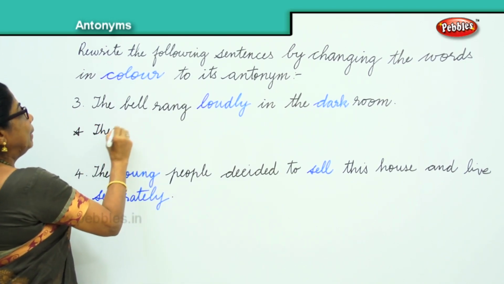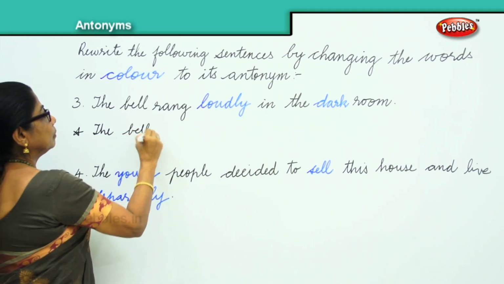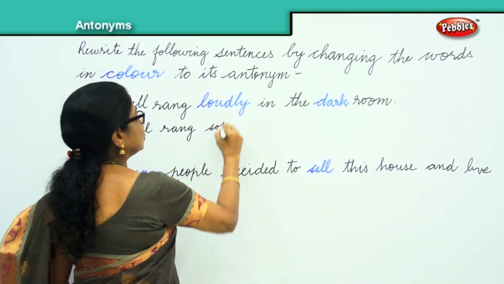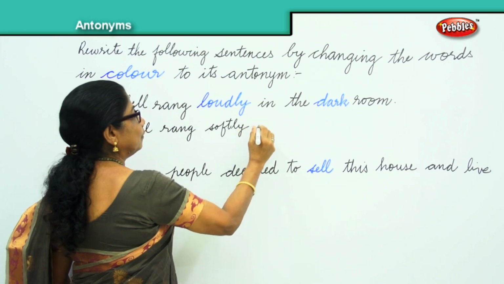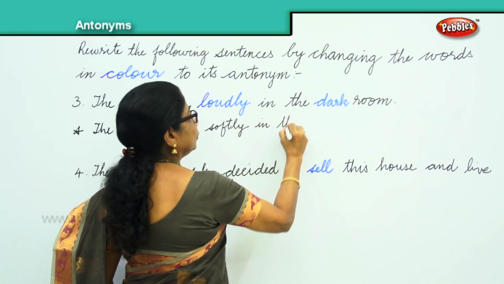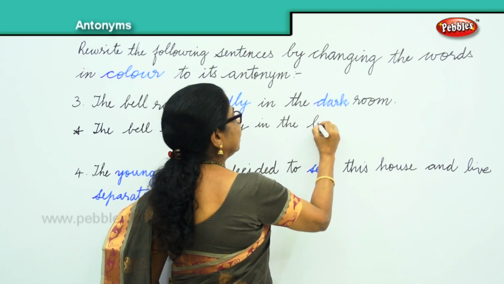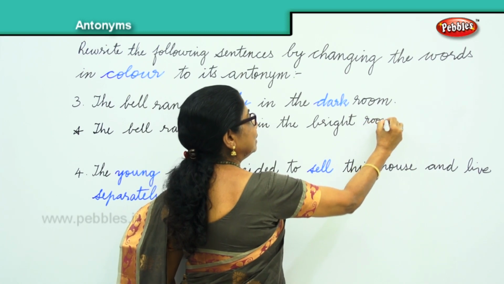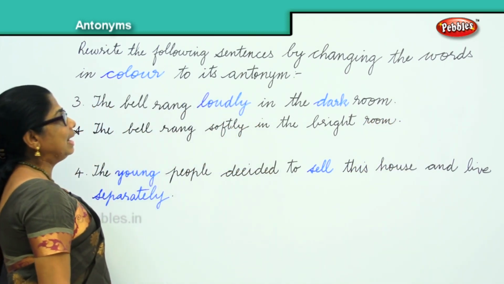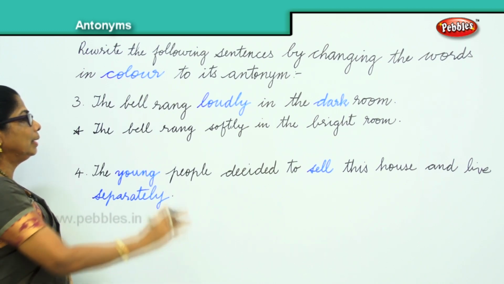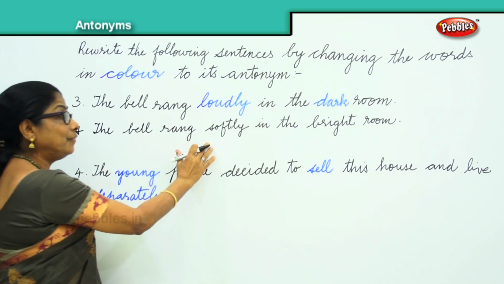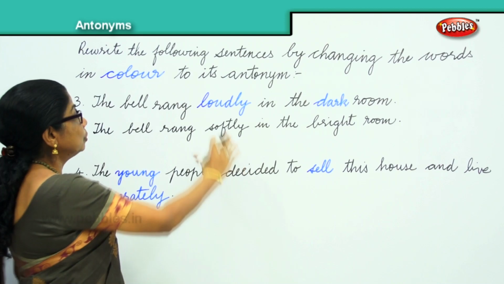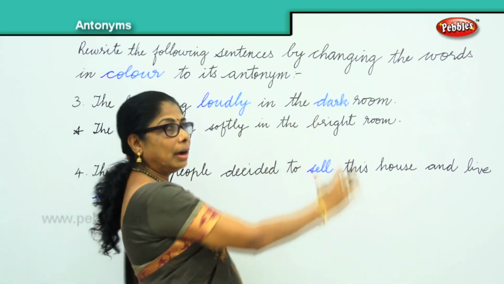The bell rang softly in the... not dark, you write the opposite, bright, in the bright room. Look at the sentence again. The bell rang loudly in the dark room. We write it as: the bell rang softly in the bright room. So, loudly, softly, dark, bright.